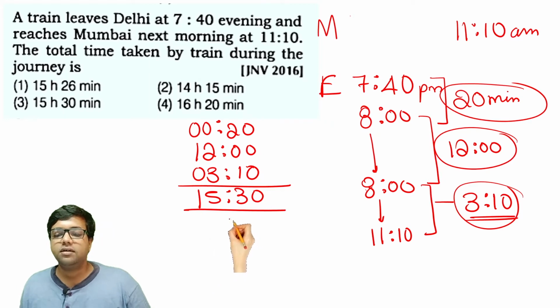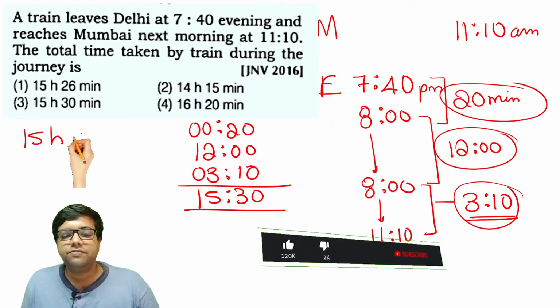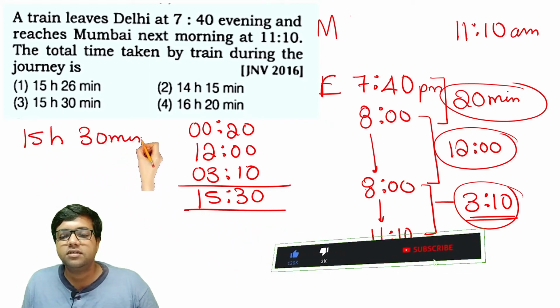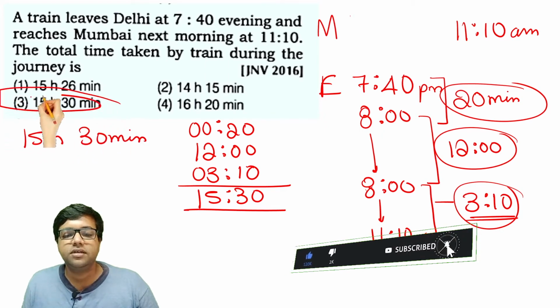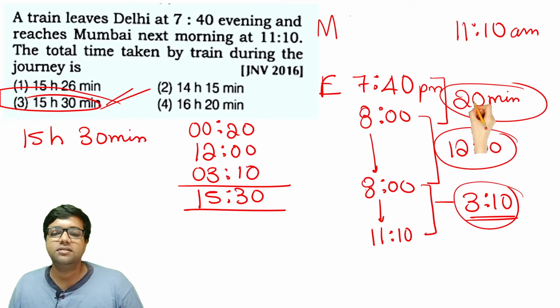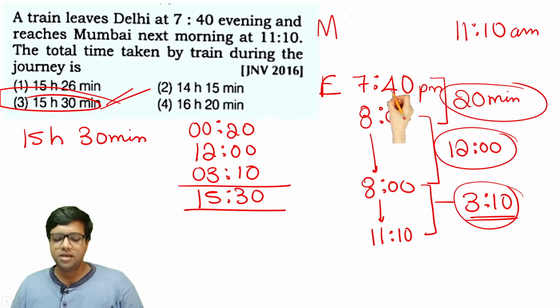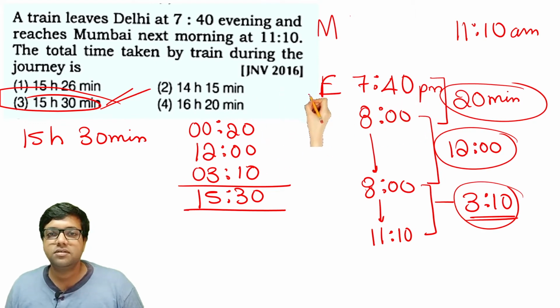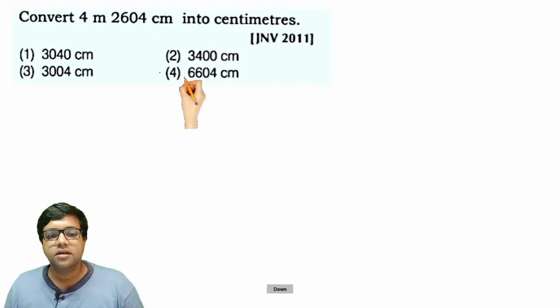So 15 hours 30 minutes, which is in option 3. Therefore, option 3 is the right answer. Don't worry if you don't understand this question. Similar questions are ahead, so you may understand in the upcoming questions.